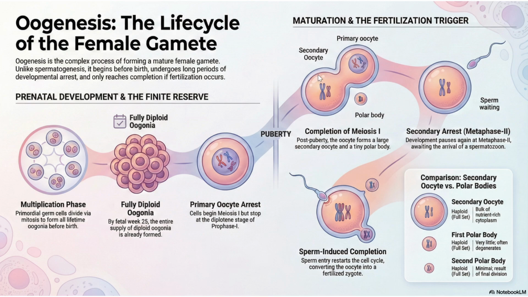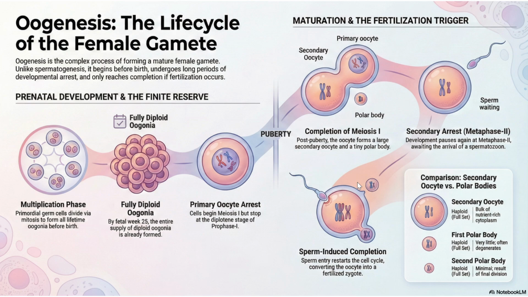After puberty is reached, it will divide and form secondary oocyte and first polar body. Primary oocyte will be converted into secondary oocyte and first polar body will form. Then secondary oocyte will start to undergo meiosis 2, but it is arrested at metaphase 2. It is going to wait for the sperm. It will wait in metaphase 2 until the sperm comes. After the sperm comes, meiosis 2 will be completed. Then only ovum will form and second polar body will form.